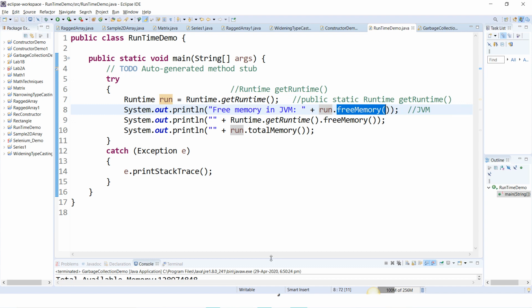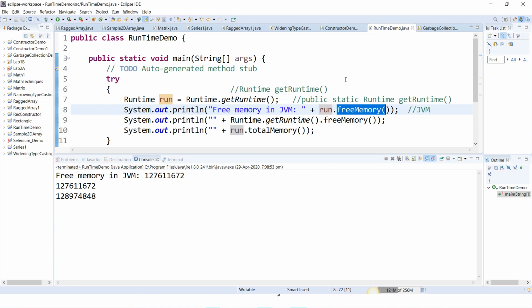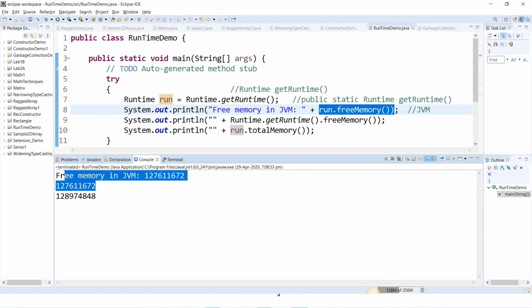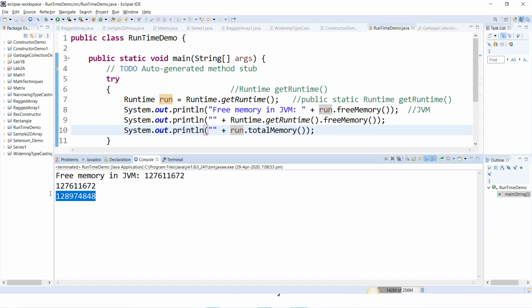Now we'll see what is the output for this. So this is the output, free memory in Java. It will return the amount of free memory that is available in the Java virtual machine. And the second one, the output is the same, because instead of using run, I'm using the entire object here, that's it. And the third one, total memory, returns total memory in Java, which is 128 MB. Here we have 127.61 MB, 127.61 MB, and here 128.9 MB. Around 1 MB is in use, that's all.